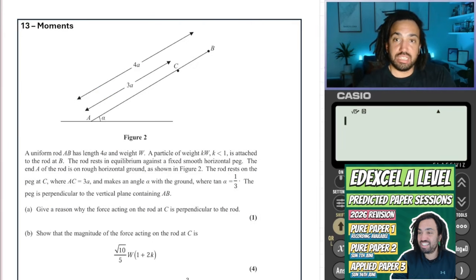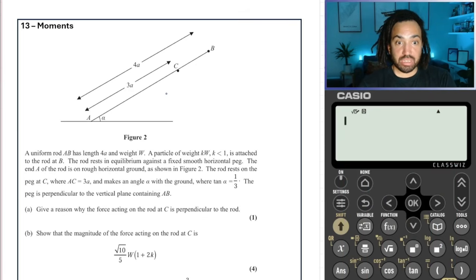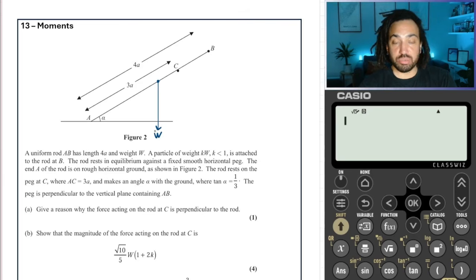Final question, and it's another tough one. So we have a uniform rod, and it has a weight W, so it's 4a long, which means that because it's uniform, W, the weight will act at its center, so 2a along. So we'll call that W. It's the weight, so we don't need to times it by g, because it's the weight, not the mass.